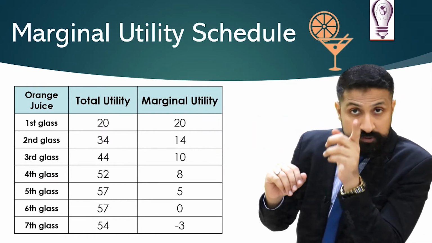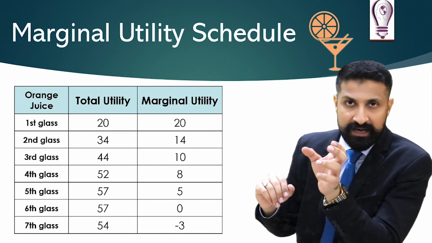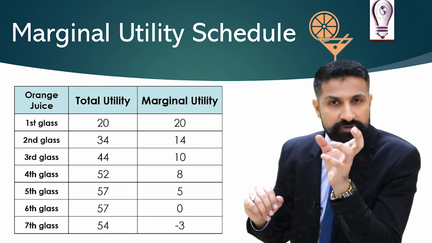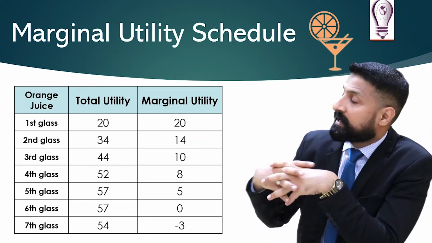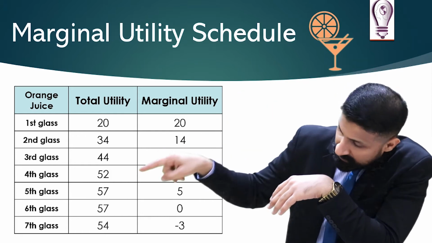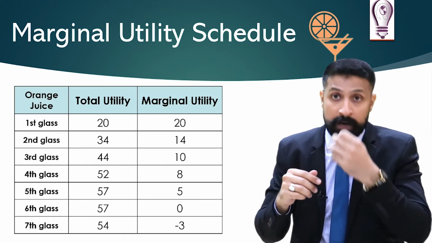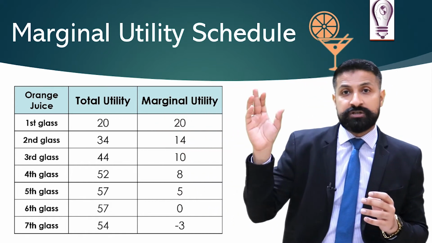In my video which you saw at the beginning of this lesson, I just drank 4 glasses, 3.5 glasses, and I could not drink the 4th one, but I have taken 7 glasses here. These are the numbers and these are the glasses which you can see, starting from glass 1 to glass 7. Now total utility and marginal utility.